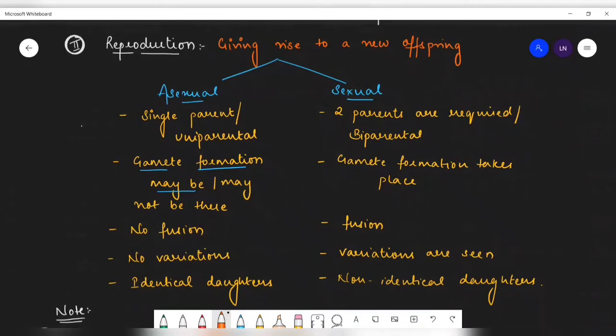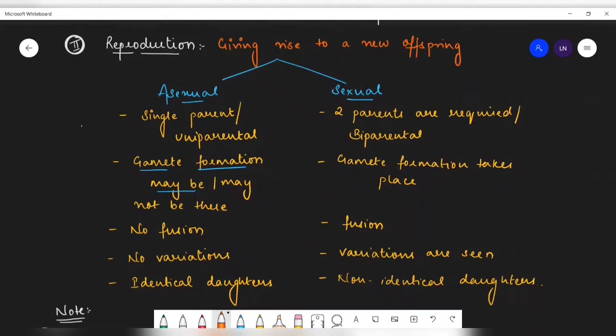But sexual reproduction means there are two parents required, which is considered as a biparental. Okay. Now, in asexual reproduction, gamete may be formed, may not be formed. But if it is formed, there will be no fusion. Okay. Whereas in sexual reproduction, gamete has to form. Without gamete formation, sexual reproduction doesn't have any identity. Okay. And when the gamete is formed, it has to fuse.